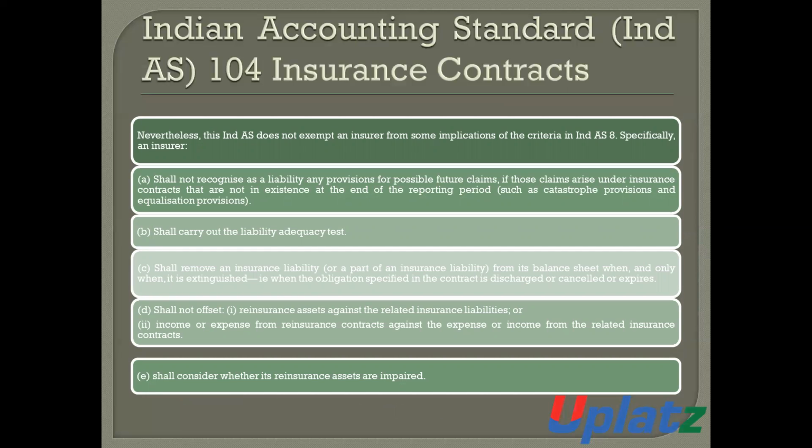Nevertheless, this Ind AS does not exempt an issuer from some of the implications of the criteria in Ind AS 104, specifically. An issuer, number 1, shall not recognize as a liability any provision for possible future claims if those claims arise from insurance contracts that are not in existence at the end of the reporting period.